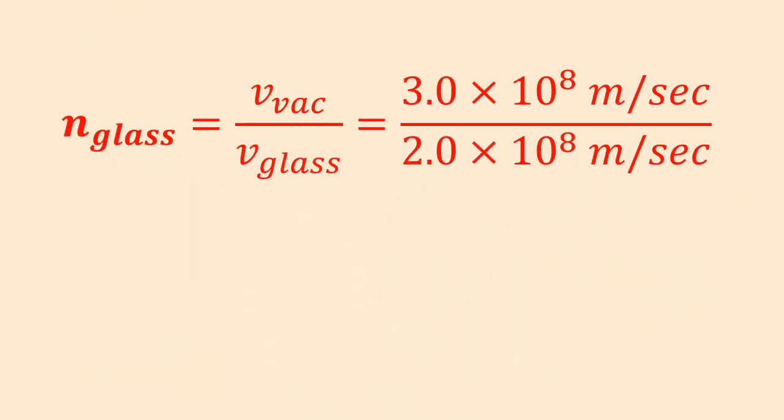Let's now discuss the refractive index of the glass medium. For this case, the light will travel from vacuum medium to the glass medium. As per definition, the refractive index of glass is the ratio of the speed of light in vacuum to the speed of light in glass. Hence the refractive index of glass is 1.5.